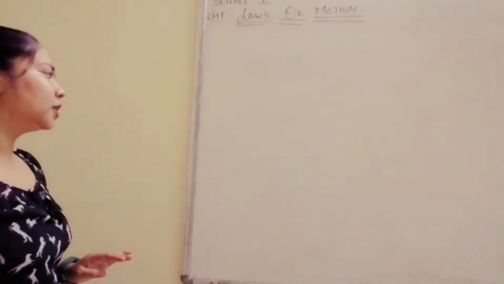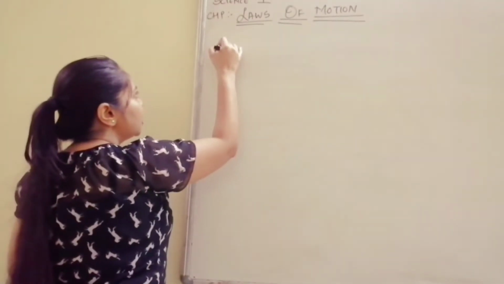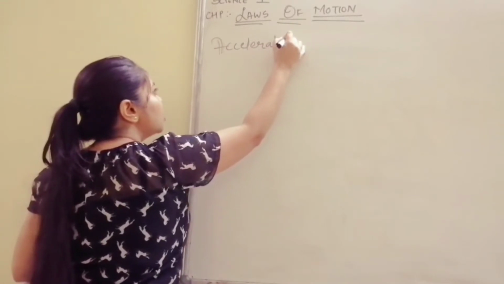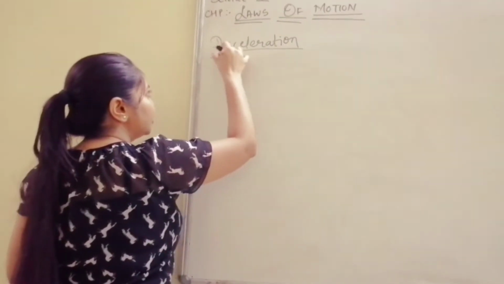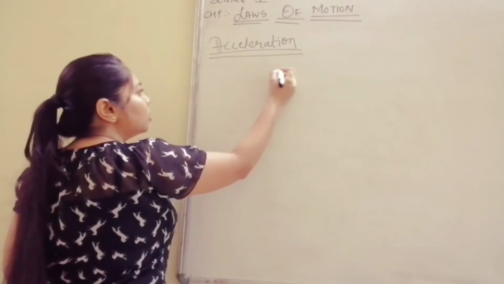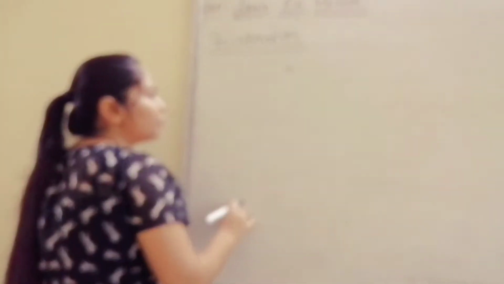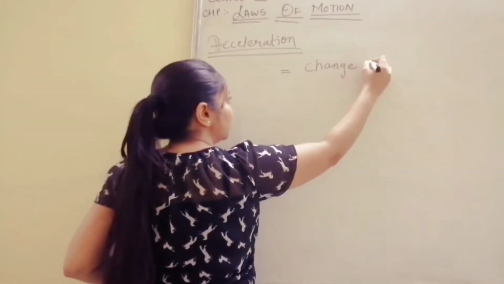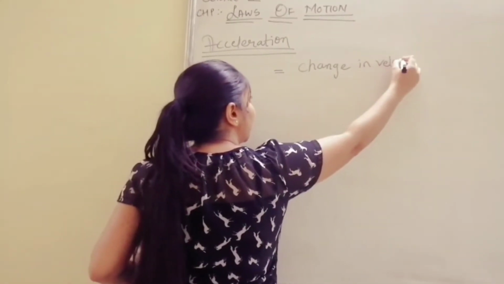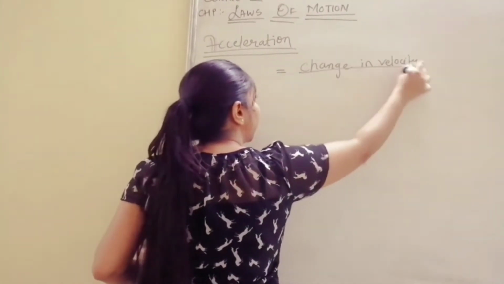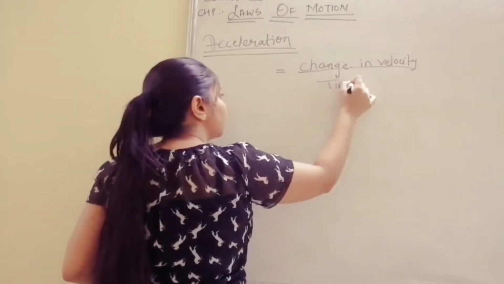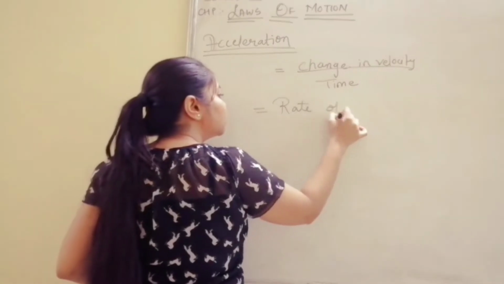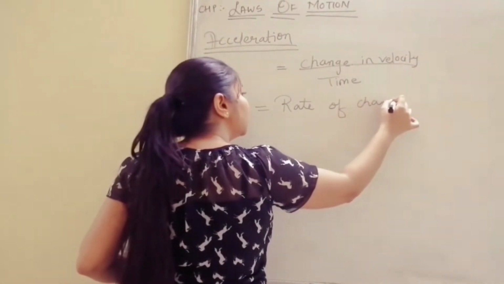And that is nothing but acceleration. What is it? Acceleration. So let us understand the word acceleration now. For acceleration, the formula we are going to use is change in velocity upon time, or it can also be said as rate of change of velocity.